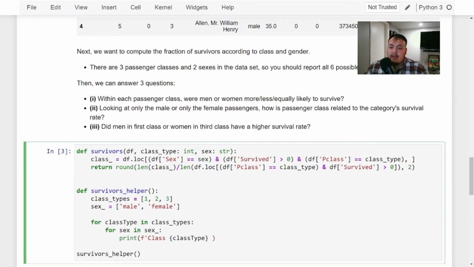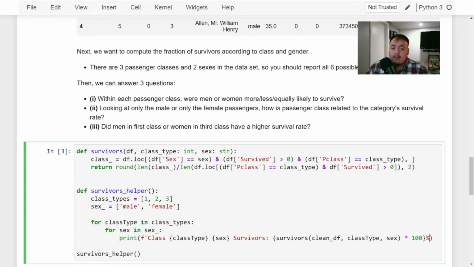So we'll be doing class type, and then we'll do sex, and then we'll do survivors. So this is the fraction, and then all we got to do is call in our function that we implemented on top, pass in the clean data frame from above, pass in the class type, and pass in the sex, and then in all this multiply it by 100 to give us a percent.